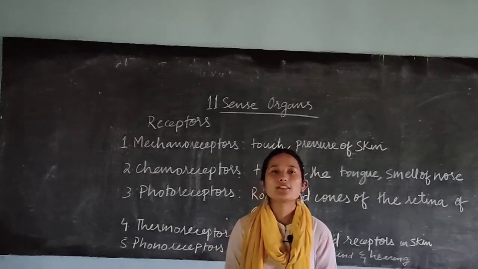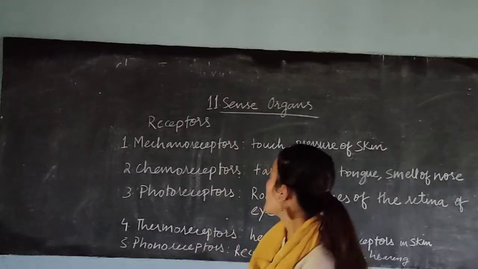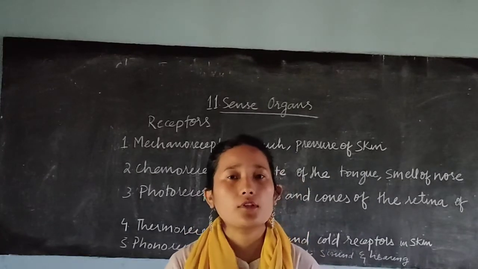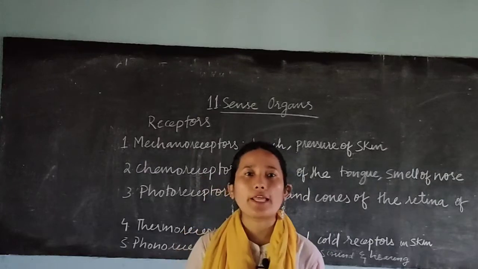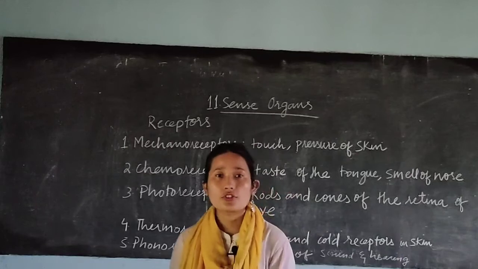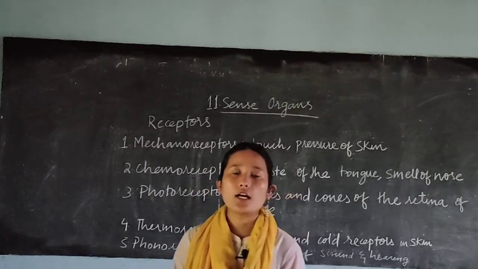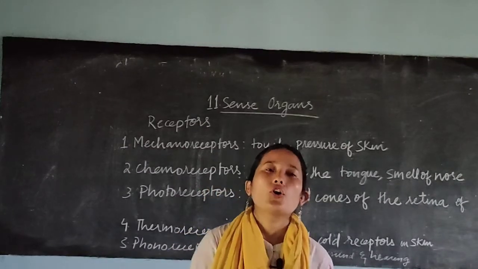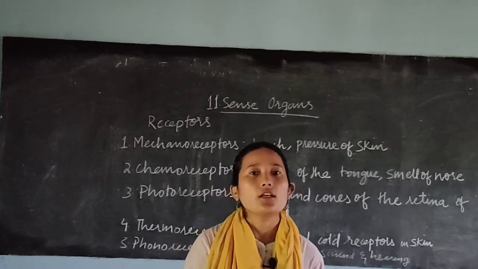Good morning class. Today we will be starting a new chapter, chapter 11, sense organs. If I ask you to name a sense organ present in the human body, I guess you will be able to name them, right? What are those? Those are your eyes, nose, ears, tongue and skin. You have 5 sense organs. So we will be dealing in detail with only eyes and ears.